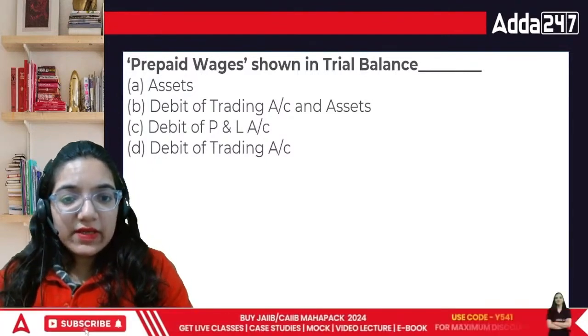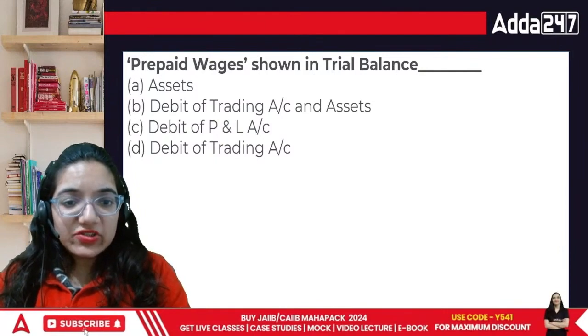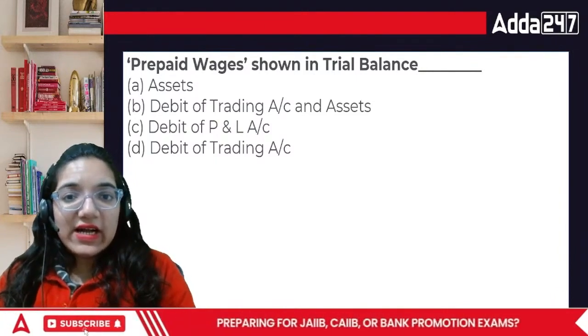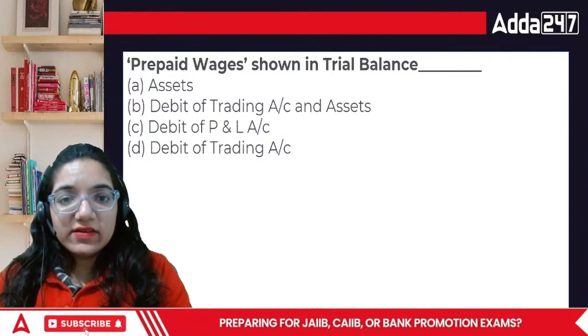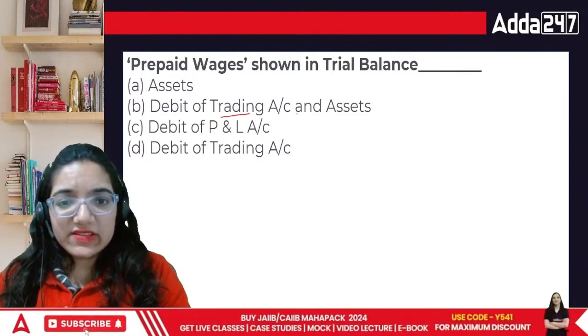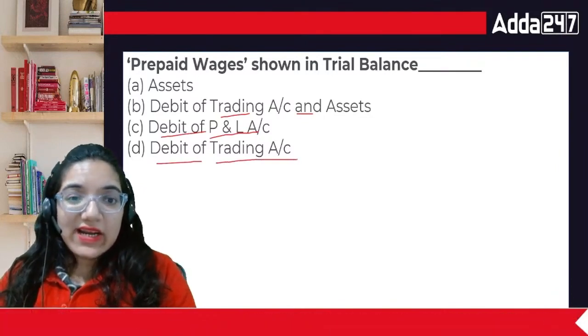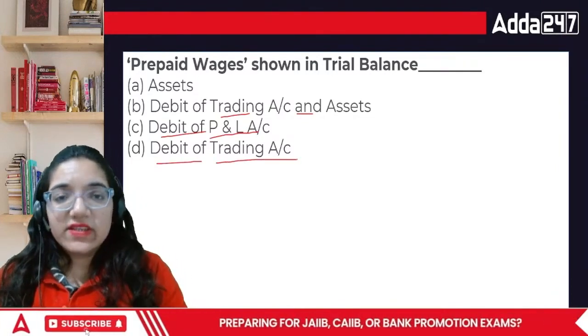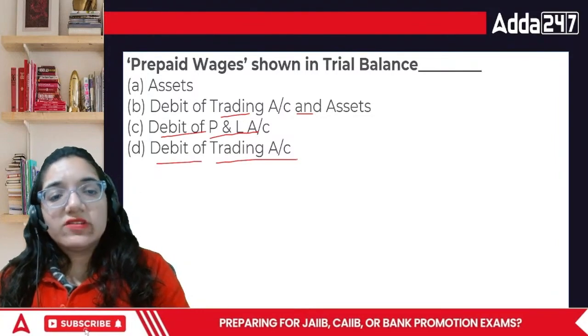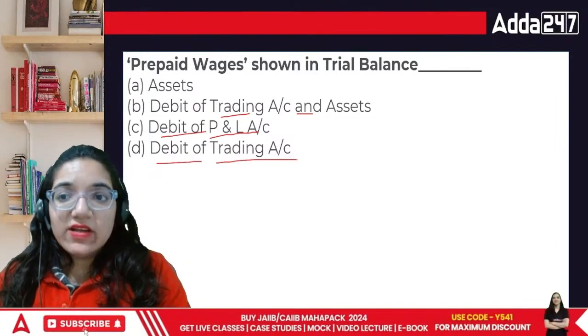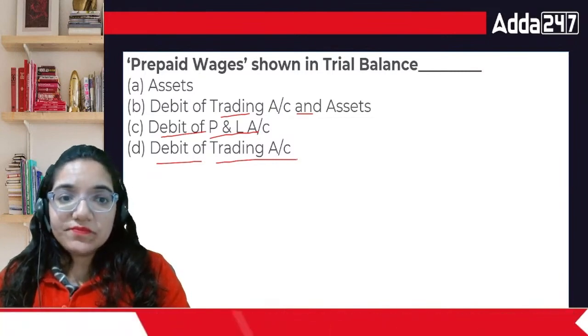Done, everyone? Let's look at this specific question. The question says prepaid wages in the trial balance are assets. They are debit in the trading account and assets. It is basically debit in the P&L or debit of trading account. I discussed the area of trading account today. In the upcoming class, I'll also give you the format of P&L and balance sheet as well, so that you can prepare properly.